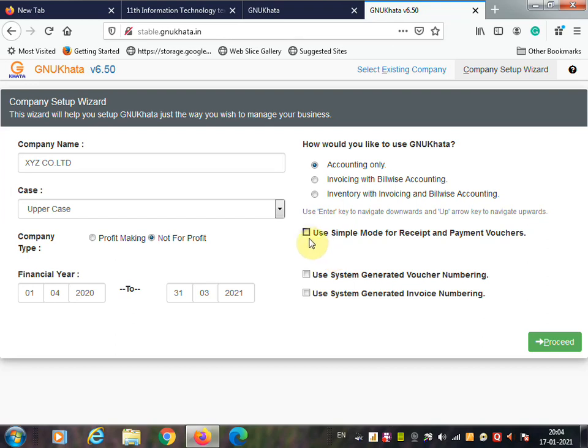That's why you are going to uncheck this box. So uncheck use simple mode for receipt and payment voucher, and use system generated voucher numbering. You have to click over here. Then click on the proceed button. It allows you to proceed to create the company profile.